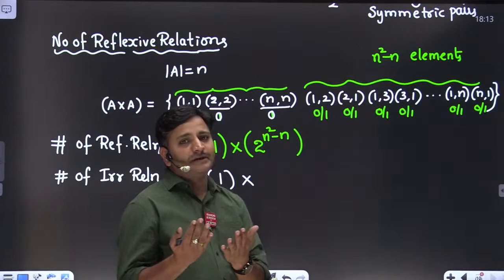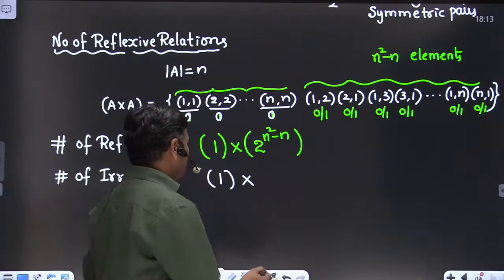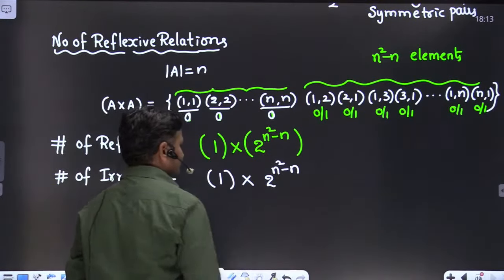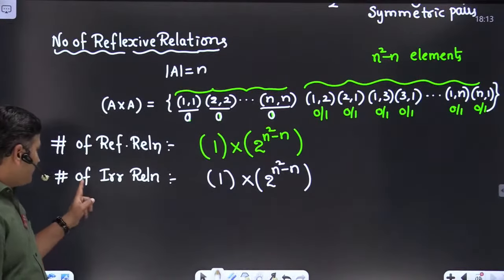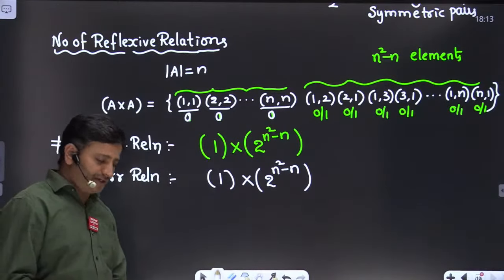Non-diagonal elements may be present or may be absent. So there are two possibilities for each non-diagonal element. Therefore, 2 to the power of n square minus n. Clear, friends? 2 to the power of n square minus n. The formula remains the same for both reflexive and irreflexive, but the way we read this formula is important.